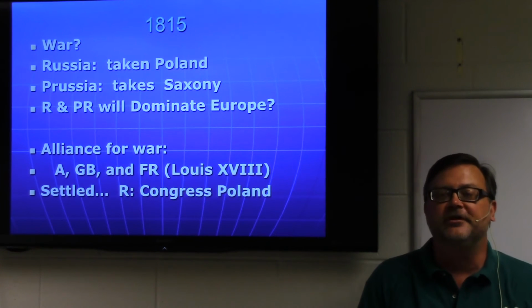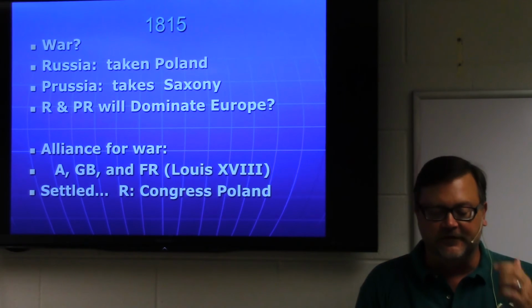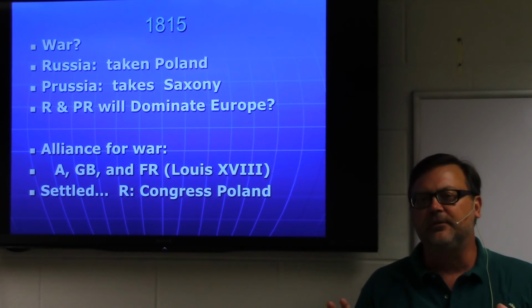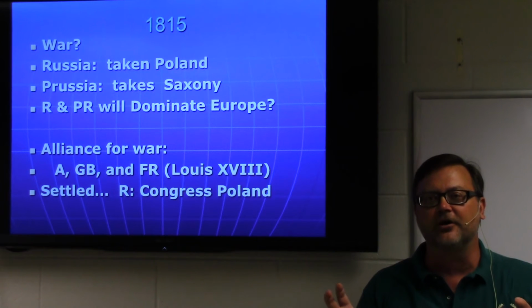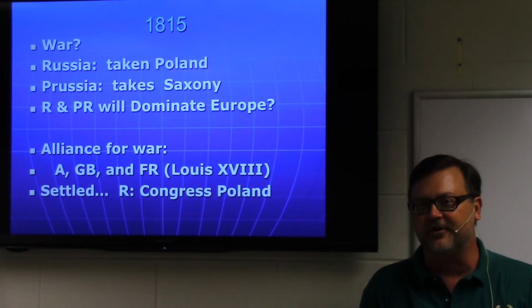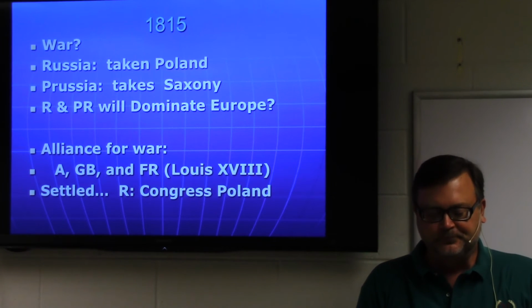The war, some historians question how close they came to war, but it might have been. They eventually will settle this. And the way they settle this at the Congress of Vienna is that Russia will keep Poland, but not completely. They'll call it Congress Poland under the rule of the Tsar, or under the guidance of the Tsar. It'll be occupied by Russian armies, of course.